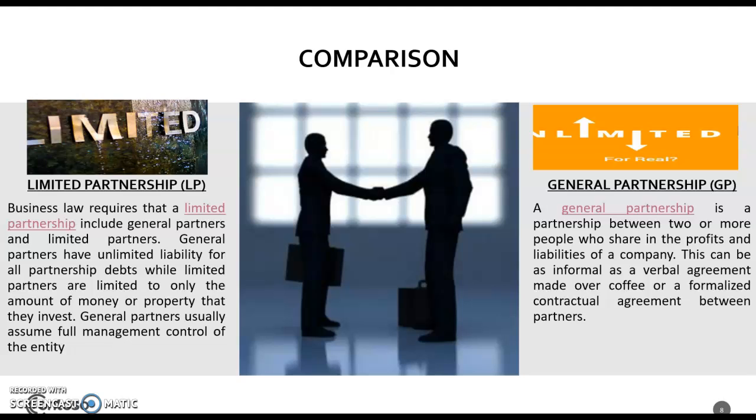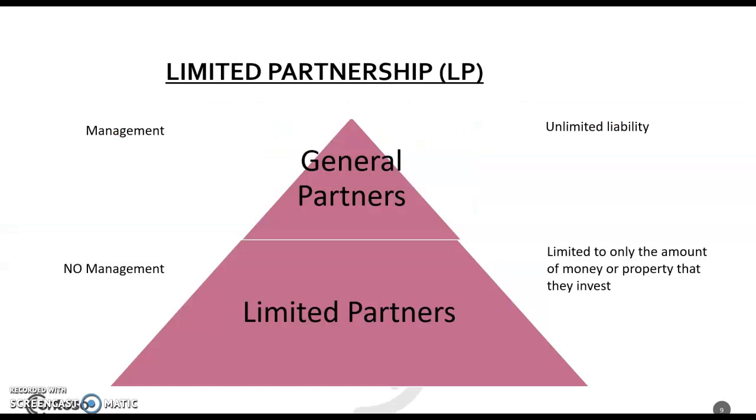A general partnership is a company between two or more people to share in its profit and liabilities. This can be informal, such as a verbal agreement made over coffee, or a formalized contractual agreement between partners. Here we can see the general partners have full management and unlimited liability, while limited partners have no management and are limited to only the amount of money or property that they invest.